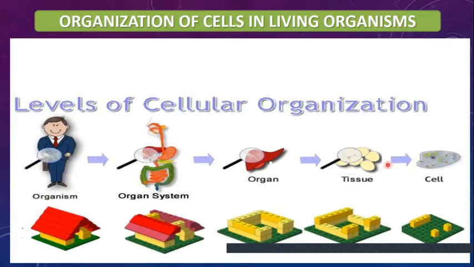Here we are comparing these different levels of organization with a house in this image. Cells are the basic blocks, and when these blocks combine, they form the tissue, and this ultimately will form the living organism, that is a complete house. So here we have done the comparison of the cellular organization of a living organism with the house.